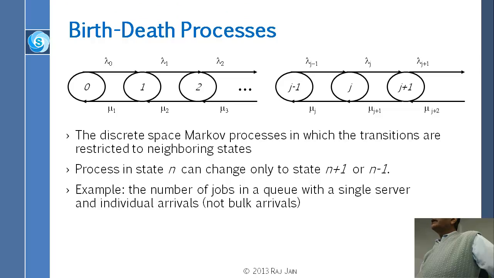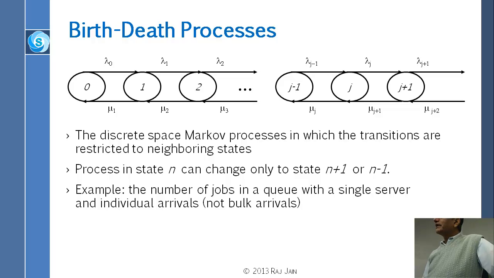So this is actually a somewhat simplified Markov process, because in a Markov process you don't just have to go to one state or the other. You could go to the third state, fourth state, fifth state. That is still Markov. So a Markov process can be much more complex, but this particular special version of Markov process is called a birth-death process. Why? Because only one person or one job is born or one job leaves at a time.